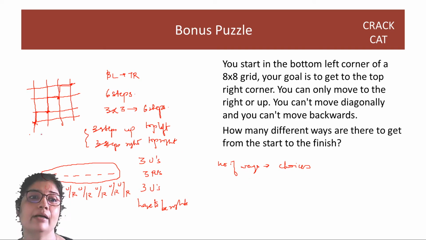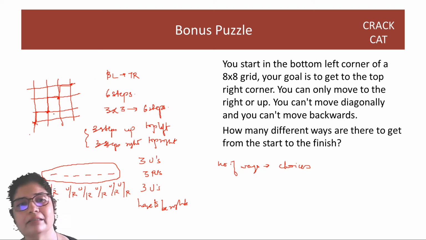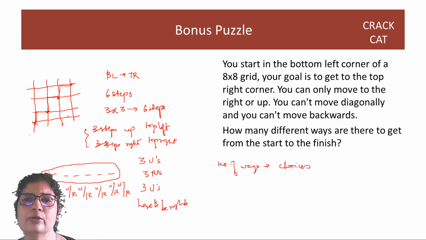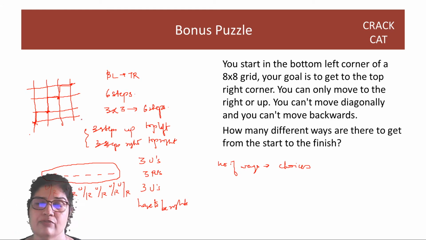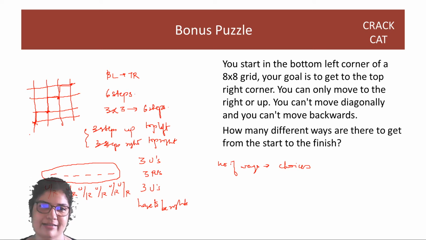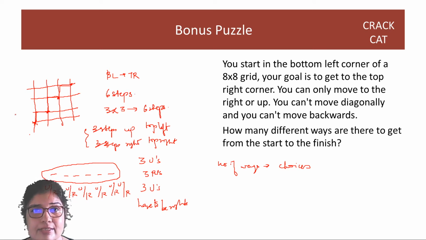Right? Let's say you're climbing a hill, no? So if you're climbing a hill, you will try and do a little bit of right and then a little bit of up, right? You will not do a lot of ups together. That's where the choice is. If you're very fit, you may just want to do all the ups together and then go on top of the hill and enjoy the view by the time you reach the top, right? So that's where the choice comes in.